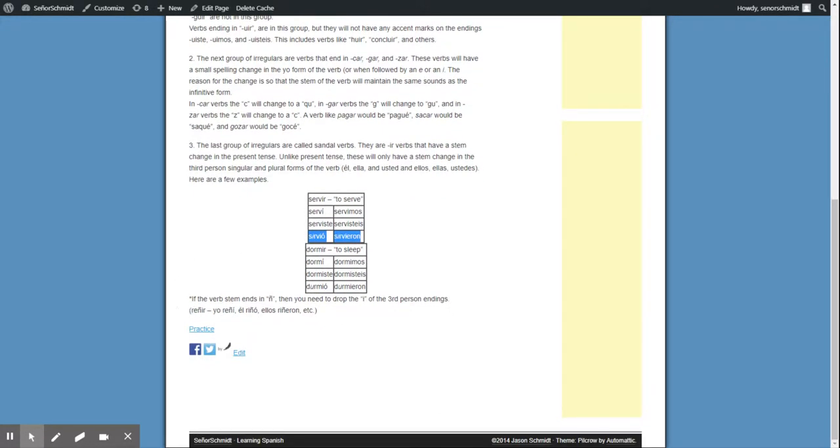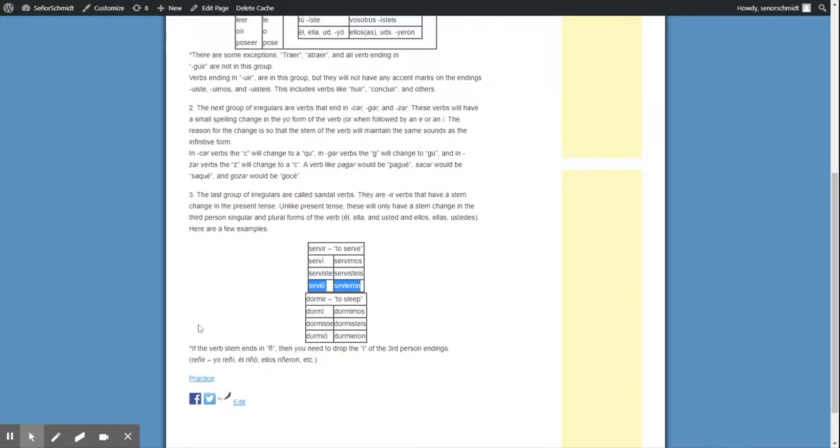If the verb stem ends in ñ, then you need to drop the I of the third person endings. So that would be a verb like reñir, for example. Yo reñí, él riñó, riñeron. Okay, and that is it.